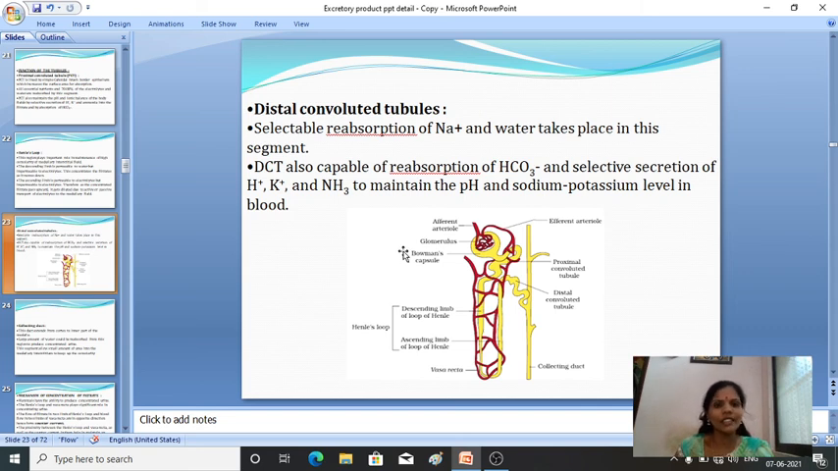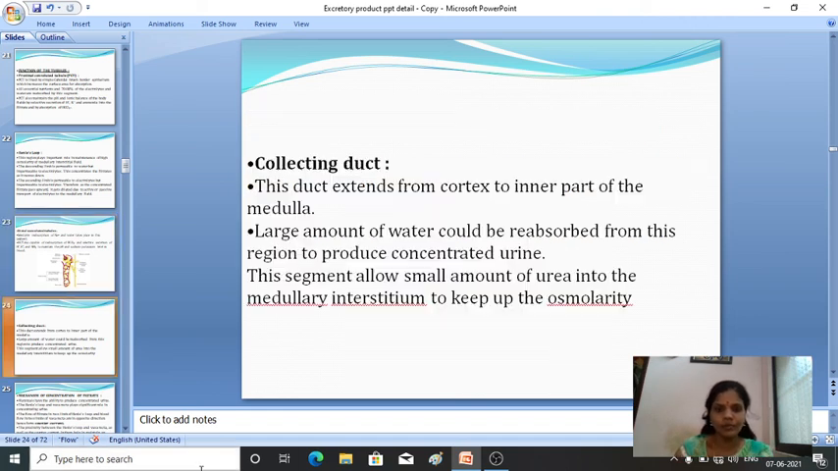Okay, so these are the functions of distal convoluted tubules. In this diagram you can see once again where is the proximal convoluted tubule, then this is the Bowman's capsule, proximal convoluted tubule, loop of Henle, then distal convoluted tubule, and last comes the collecting duct. So what is the function of collecting duct?